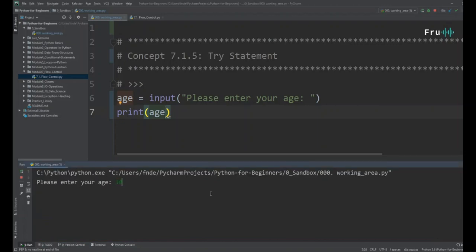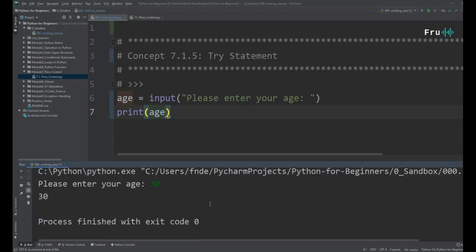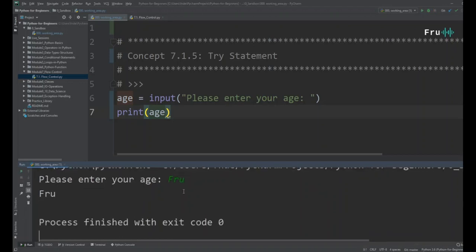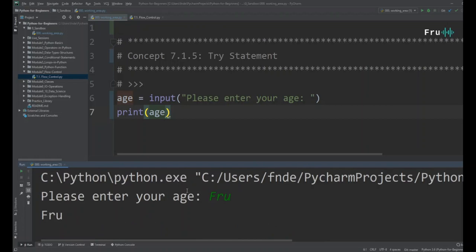So if I take the age and print to the screen, you might say, this is so trivial, why are you showing this in the try catch statement? What can go wrong? A lot of things can go wrong. For one, if I rerun this code and type a name like Fru, it takes Fru and prints it on the screen, but Fru is not an age.